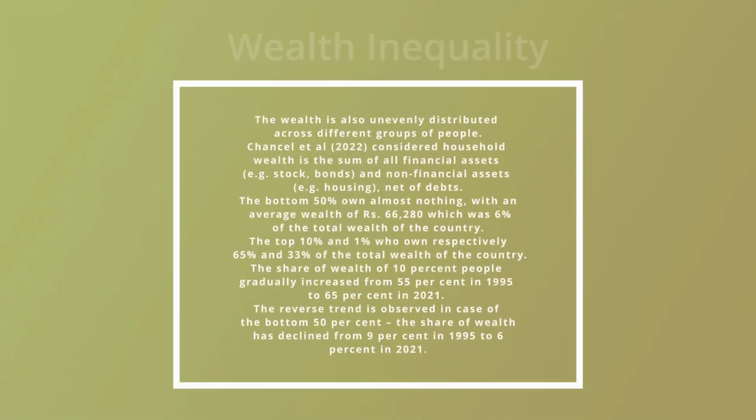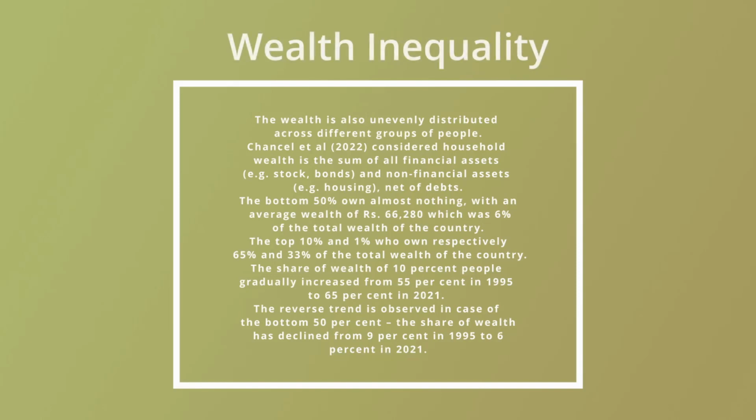Now, if you consider the trend of the distribution of wealth, they considered the share of wealth of the top 10% people as well as the share of wealth of the bottom 50% of the people. In this figure, the red line indicates the trend of the share of wealth of the top 10% people, and the blue line indicates the trend of the share of wealth of the bottom 50% of the people.